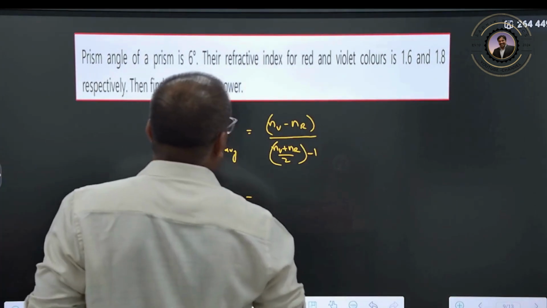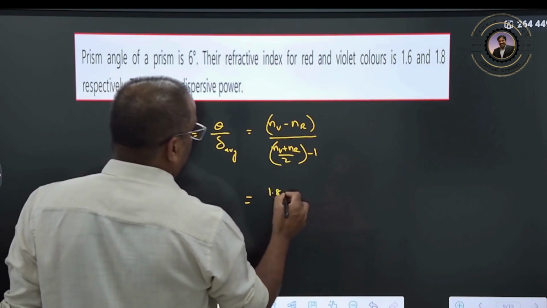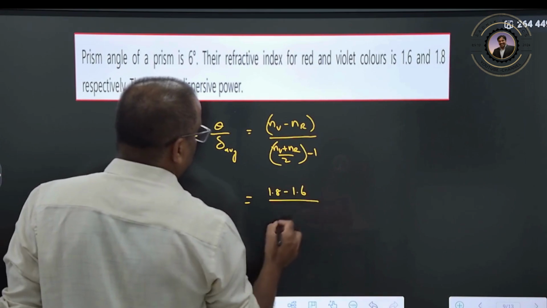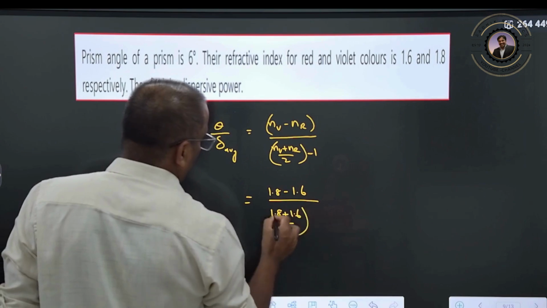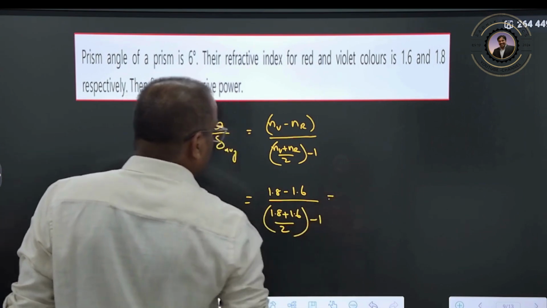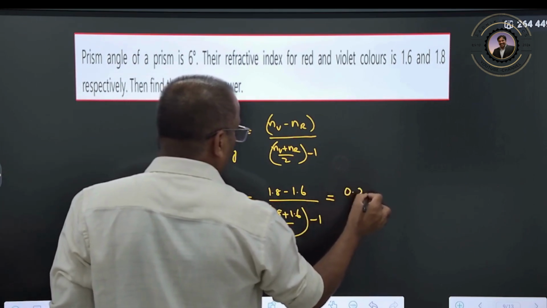Here NV is 1.8 and NR is 1.6. So 1.8 plus 1.6 divided by 2, minus 1. Here the numerator will be 0.2.